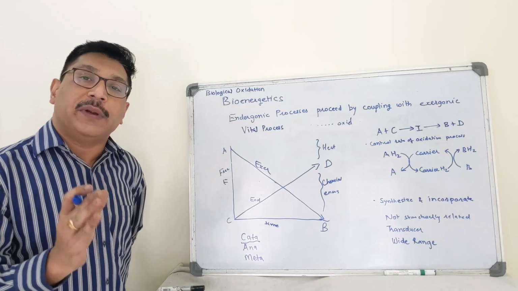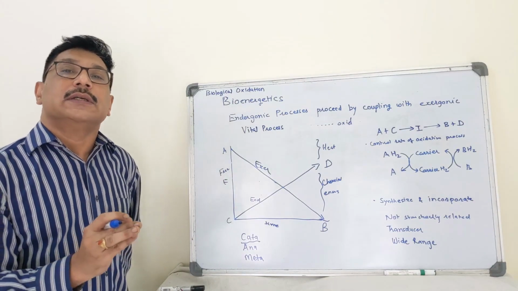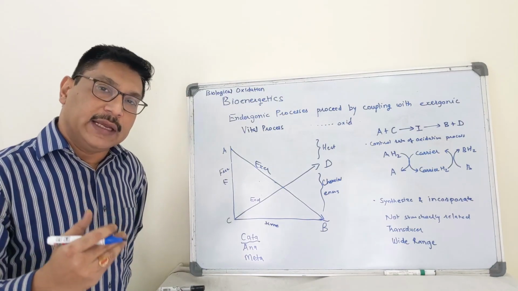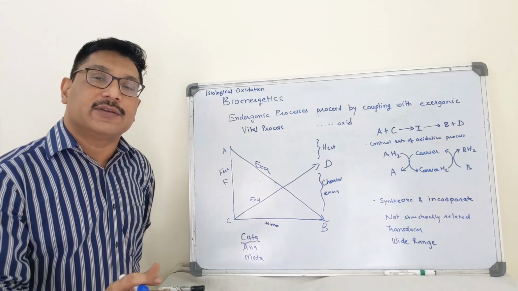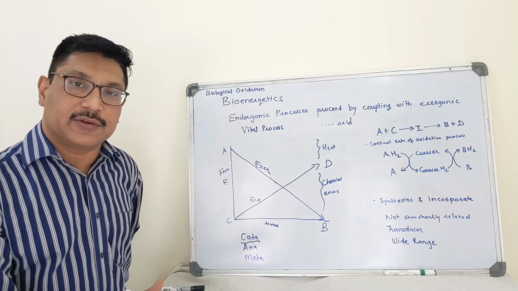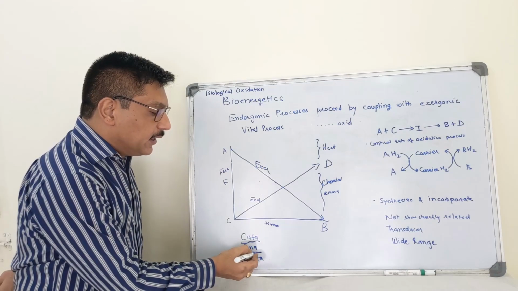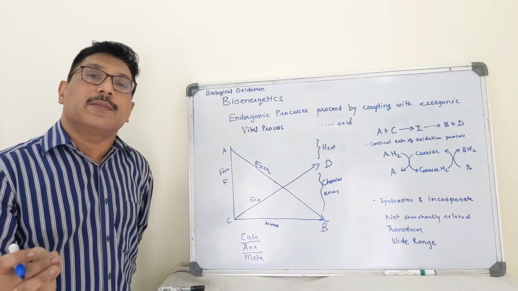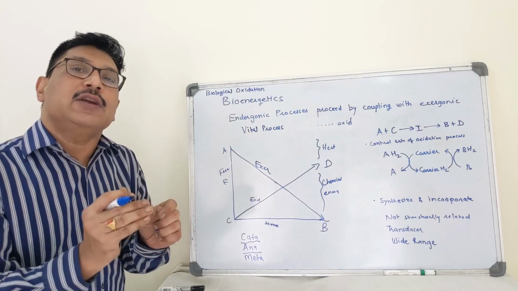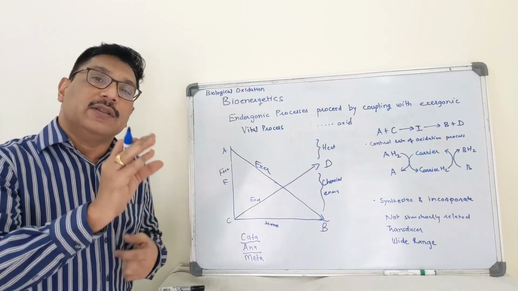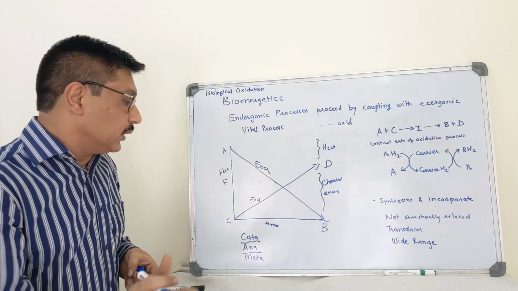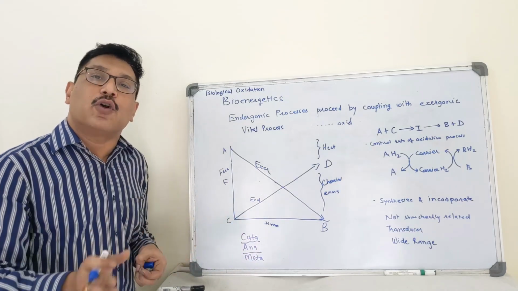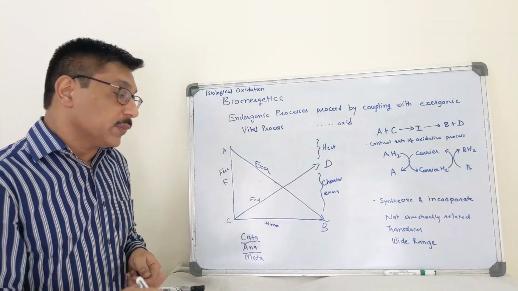So biological oxidation or breakdown of substances which release free energy, the exergonic reactions, are called catabolic reactions. Synthetic reactions which cause joining of substances and synthesize a new bigger molecule are called anabolic reactions.